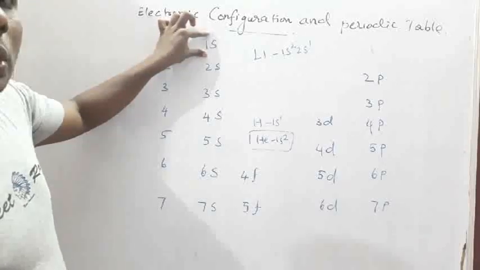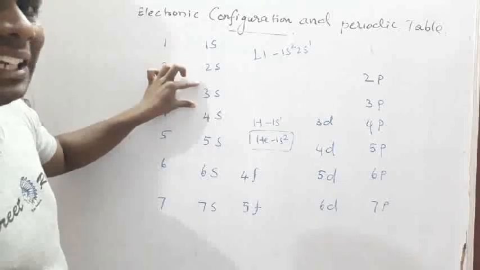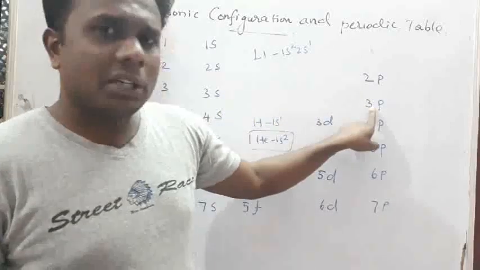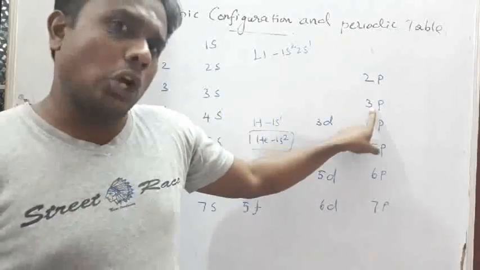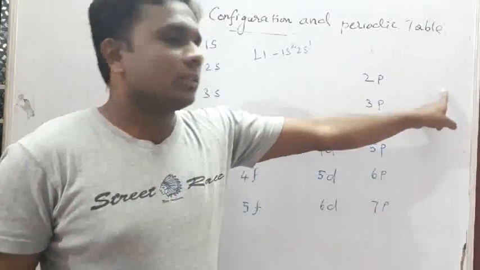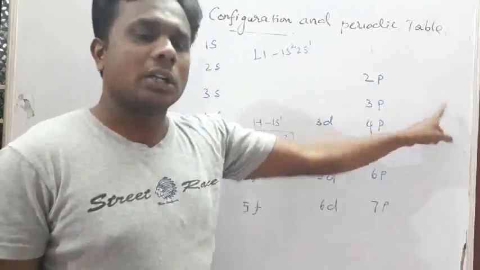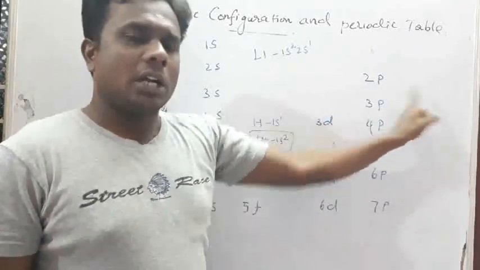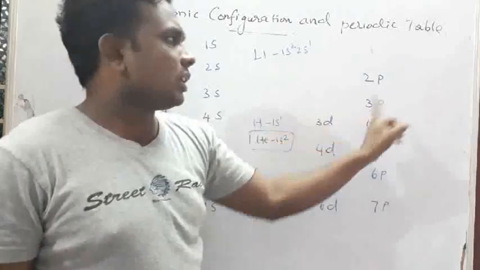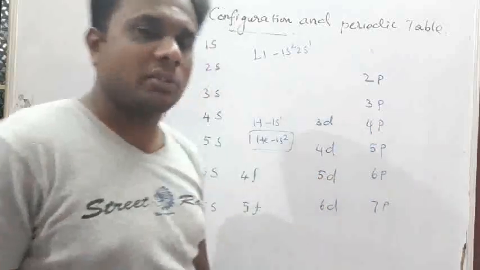Here 2 elements are placed, and here 8 elements are placed because the p orbital can accommodate 6 electrons. Up to neon in the second period, and in the third period up to argon, so totally 8 elements in the third period.